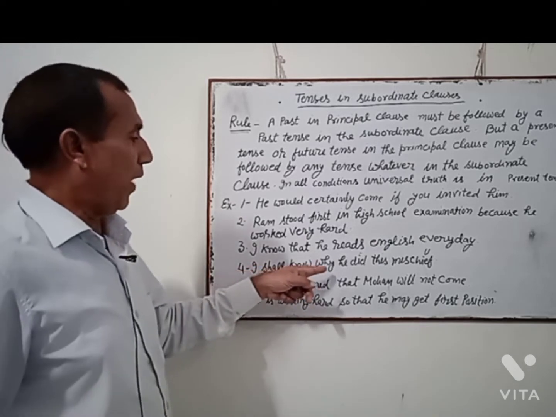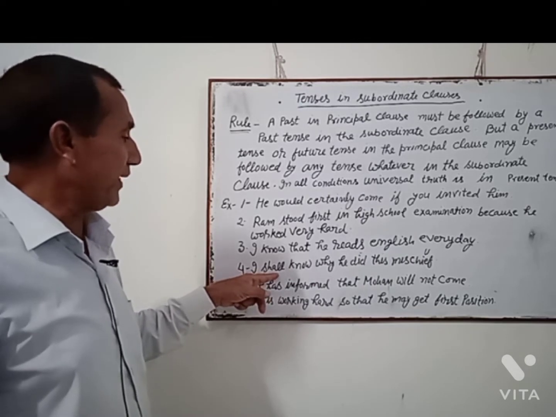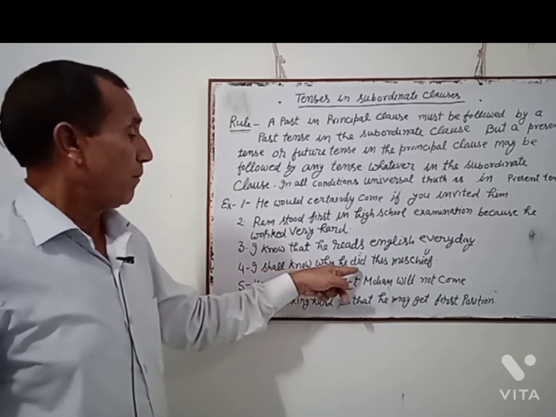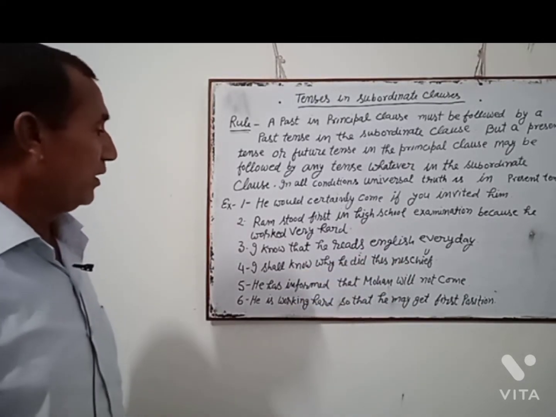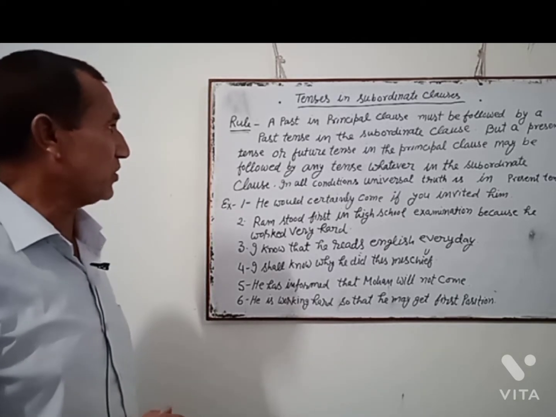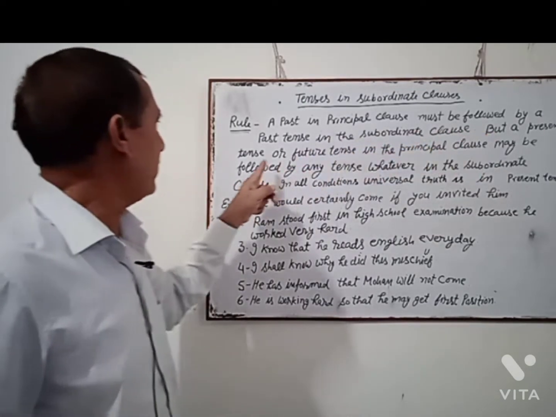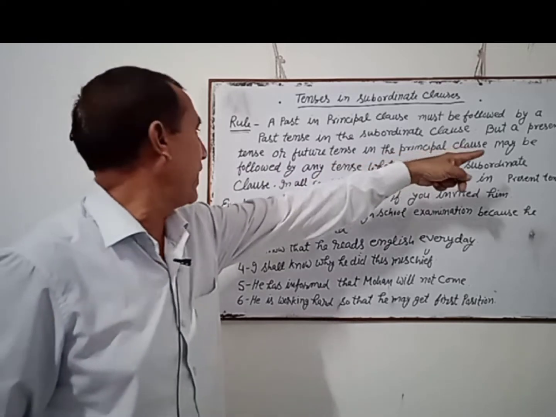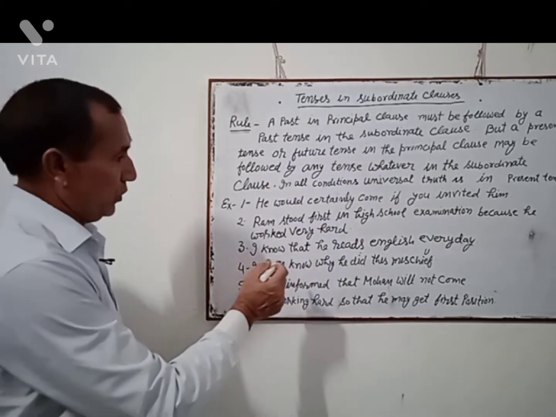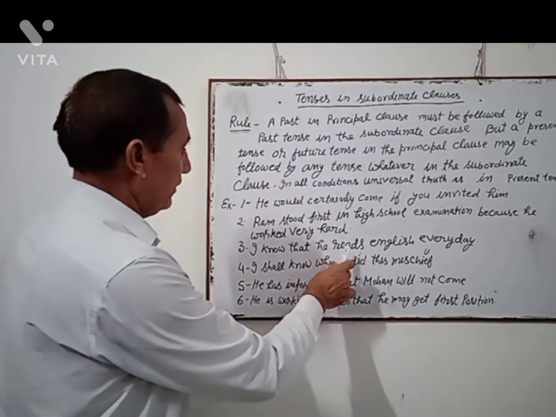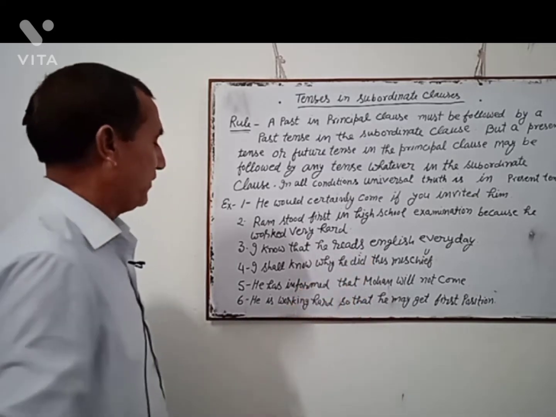I shall know why he did this mischief. Reporting verb is in future tense, but subordinate clause is in past tense. I shall know why he did this mischief. The rule is, a present tense or future tense in the principal clause may be followed by any tense whatever in the subordinate clause. So you can see that there is present tense in this sentence, there is past indefinite tense.